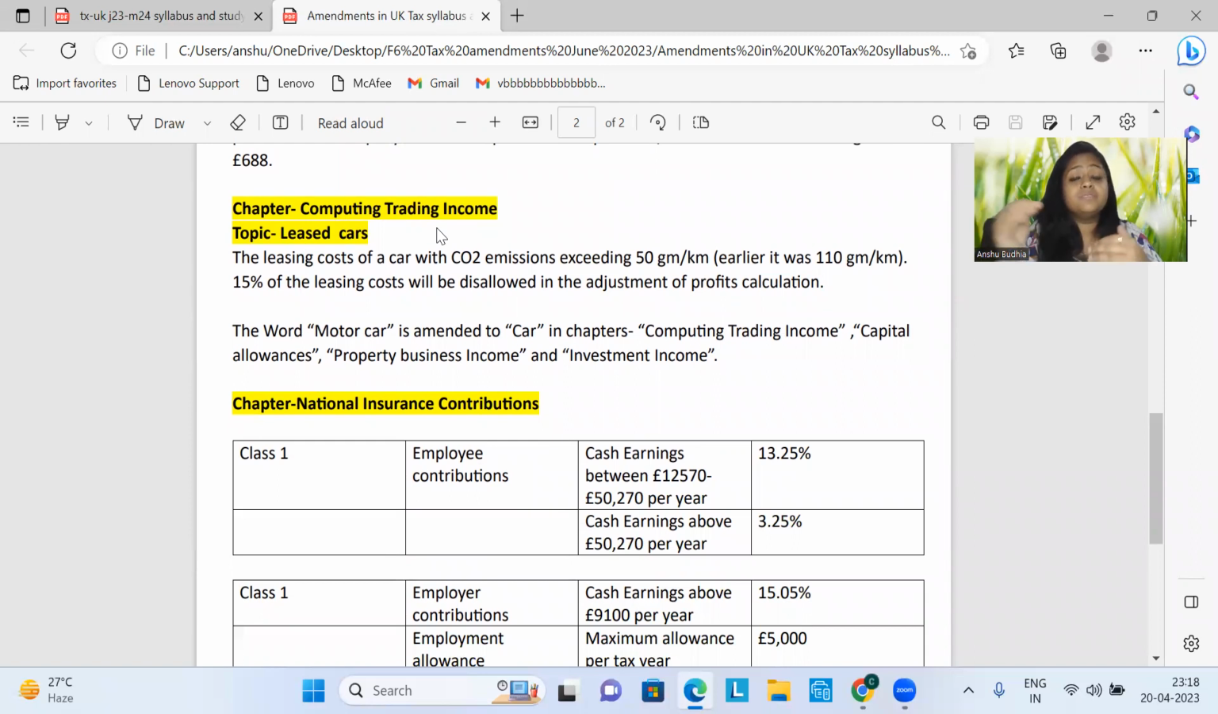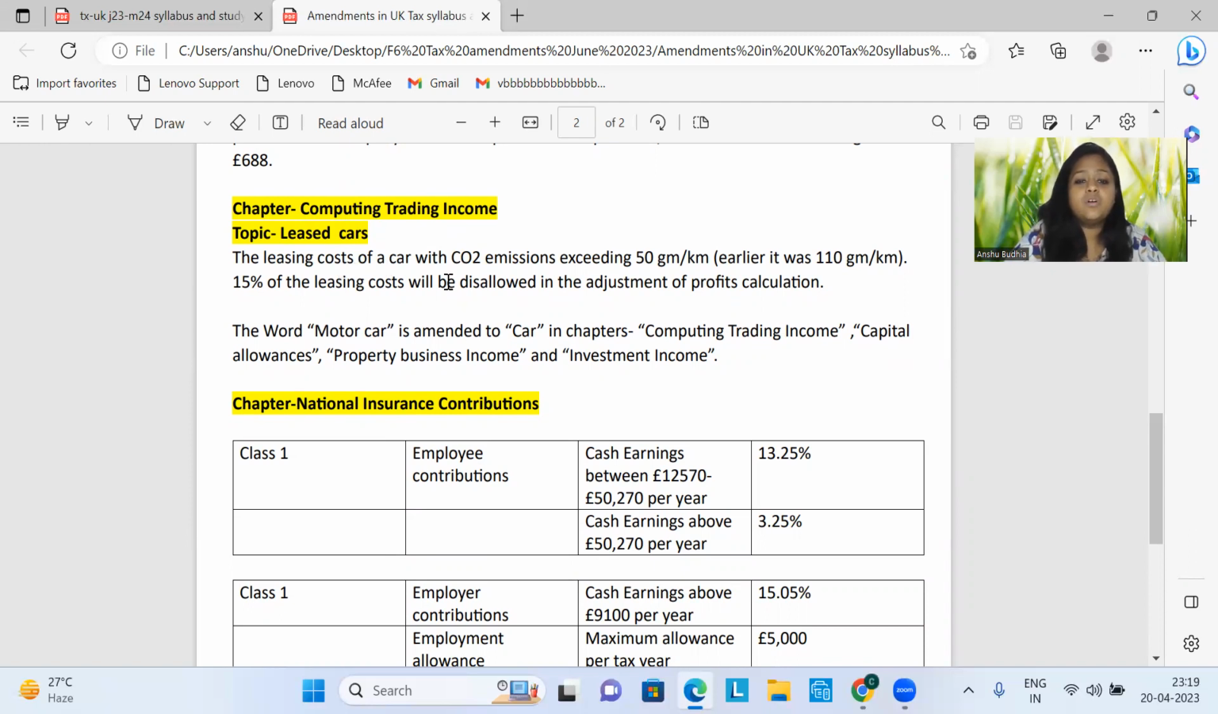Computing trading income. So now guys, we are done with the changes that have taken place in employment income in your calculation of income tax liability. Now we are on the third change in the chapter computing trading income. Okay, and in the topic leased cars, if you remember earlier, what was the concept?